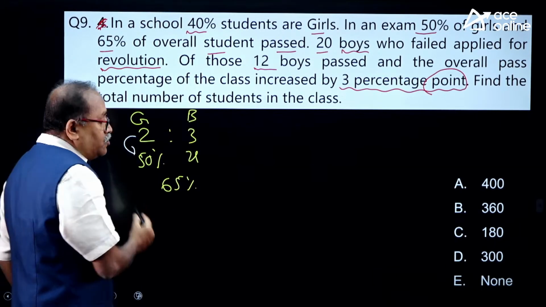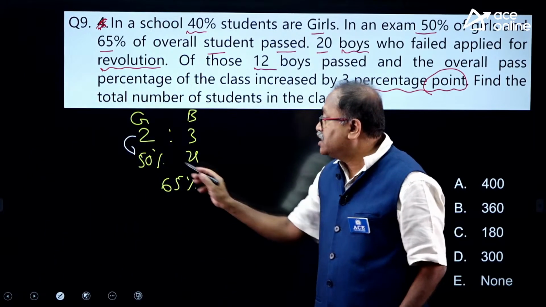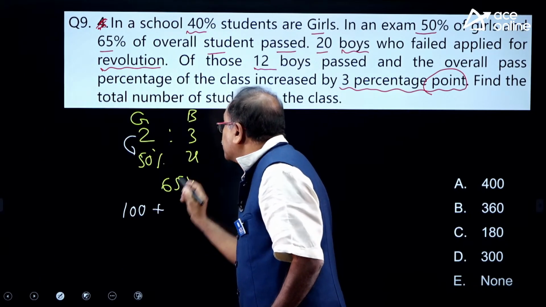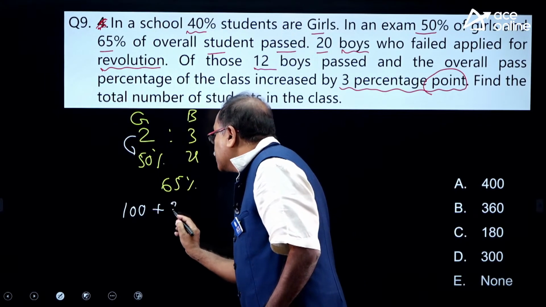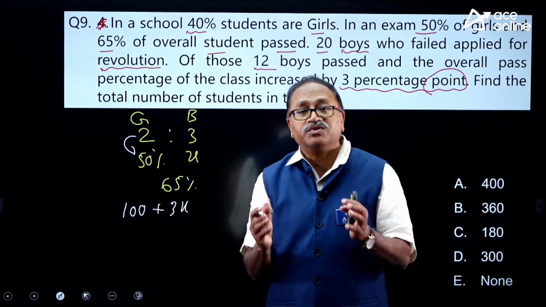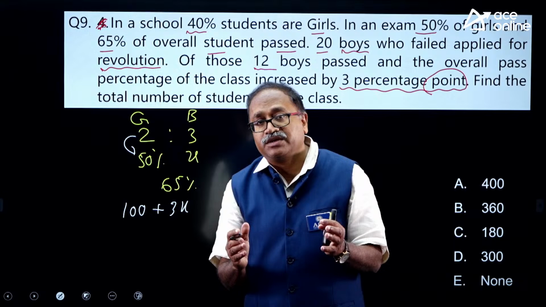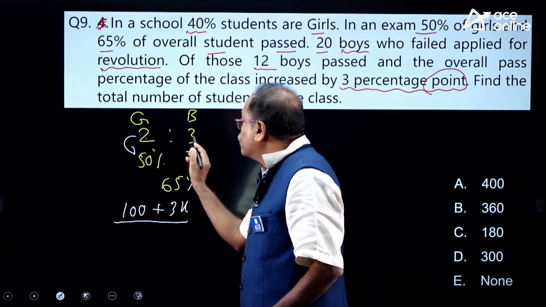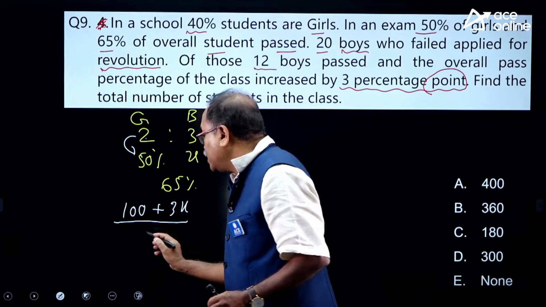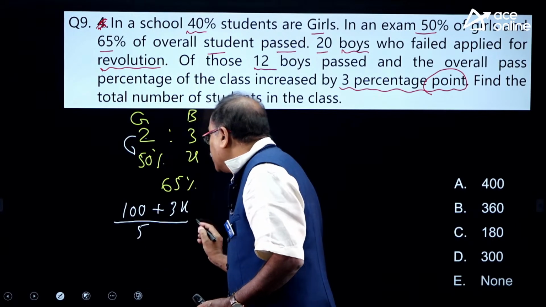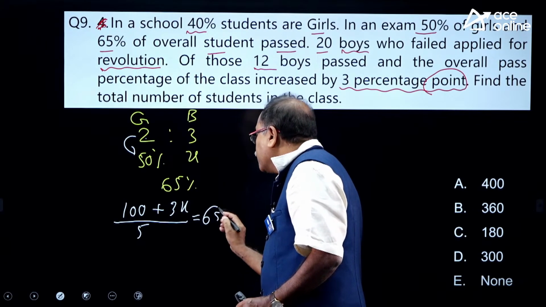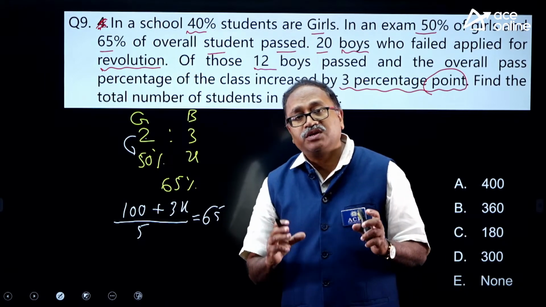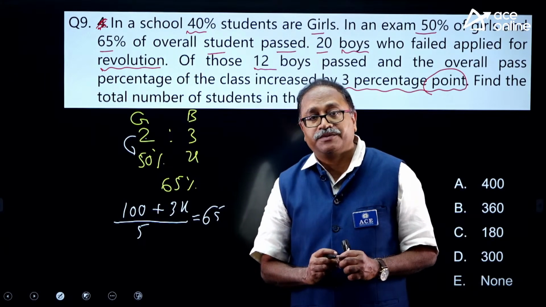That is 10 into 50, that is 100, plus 3 into x, that is 3x. I am using the weighted average concept here, divided by the ratio 2 plus 3 is 5, which is equal to 65. I will get the x value, boys percentage pass.